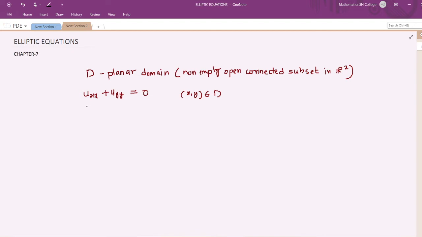Now we can also represent this by delta u. So Laplace equation is delta u equal to 0. Any function which satisfies Laplace equation is said to be a harmonic function. A function which satisfies Laplace equation is called a harmonic function.